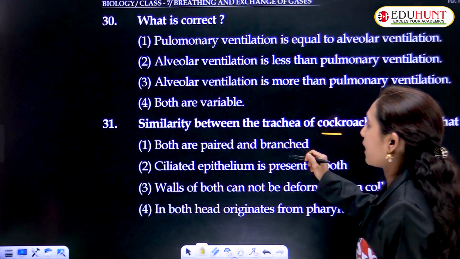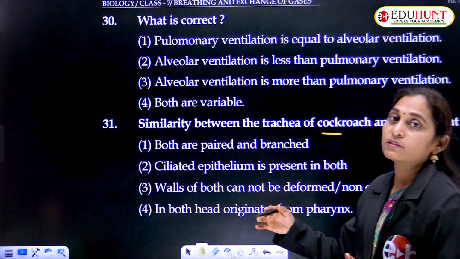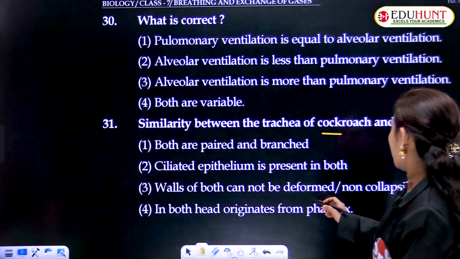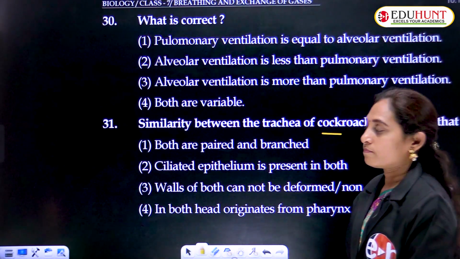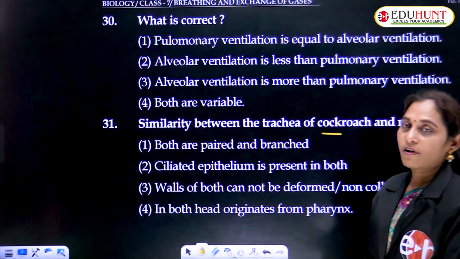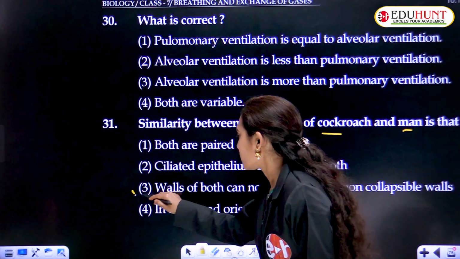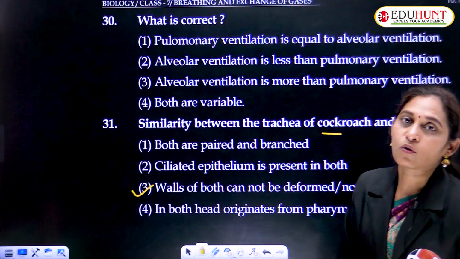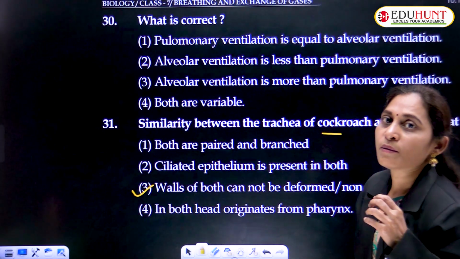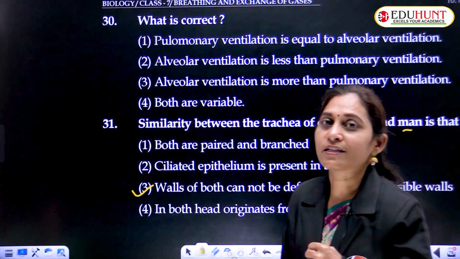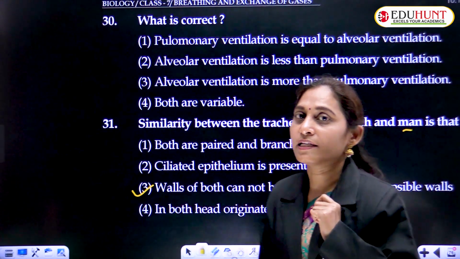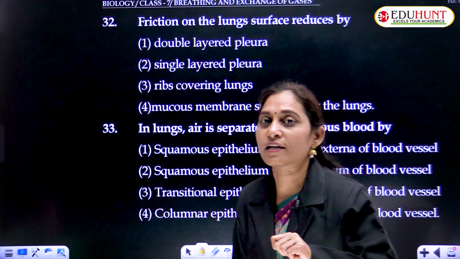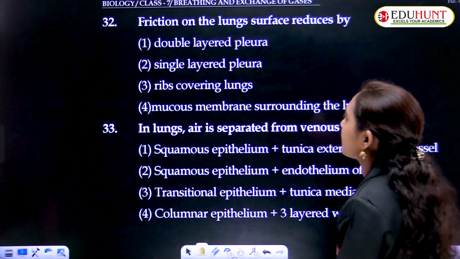Both are paired and branched. Ciliated epithelium is present in both, that is cockroach and man. Walls of both cannot be deformed, non-collapsible walls. In both, the head originates from the pharynx. Out of these four, walls of both cannot be deformed or collapsed because they are supported by cartilaginous rings. In human beings, we have seen the incomplete cartilaginous rings, dorsally incomplete cartilaginous rings.